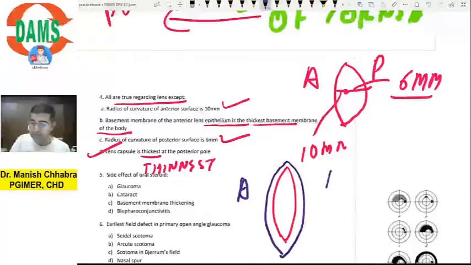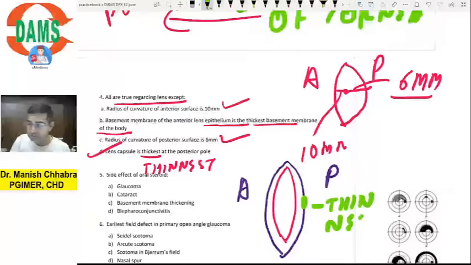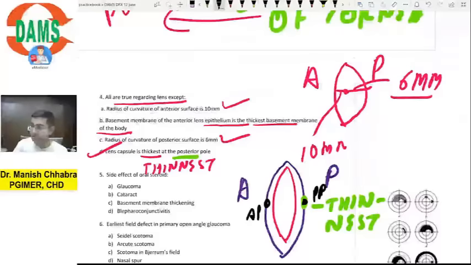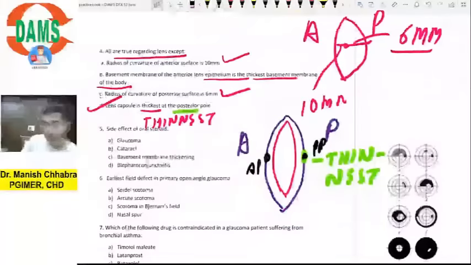So this is anterior, this is posterior. This is your previous year question. Center posteriorly is the thinnest, so hence the answer is posterior pole. And what is anterior pole? This is your anterior pole. And this is your posterior pole. Is it understandable? I hope it is understood.